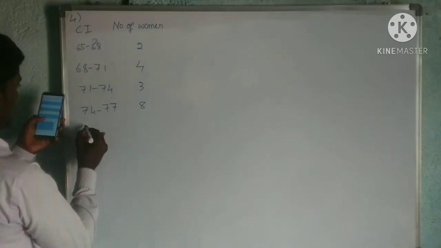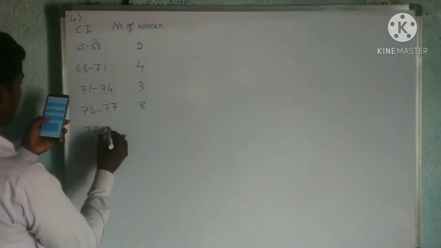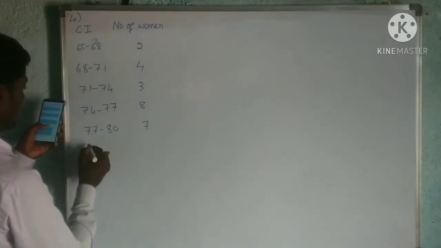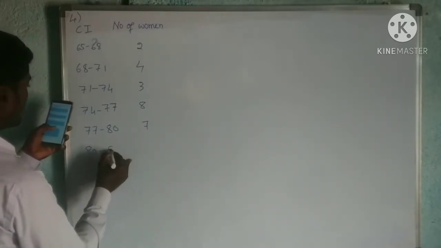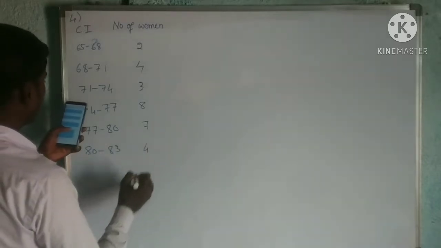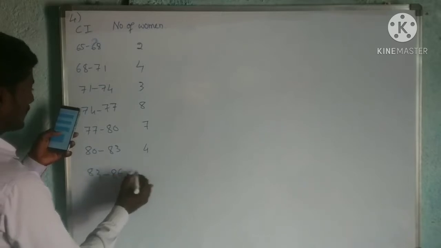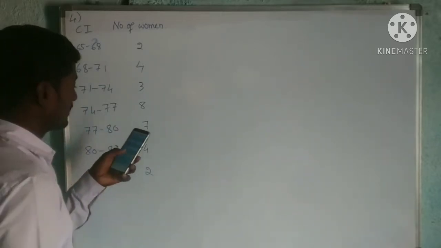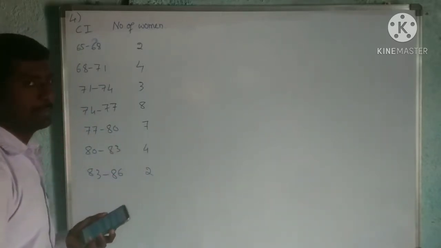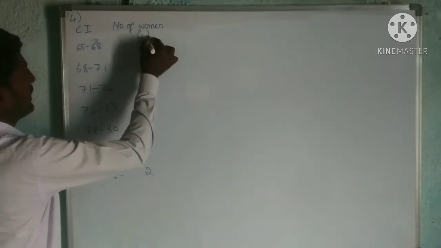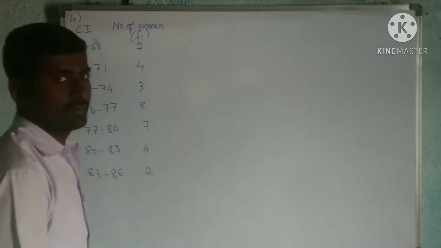Then 77 to 80, 7. Then 80 to 83, 4. 83 to 86, 2. Okay, so here we have to find the mean. Now this is what? FI. Then we have to find what?